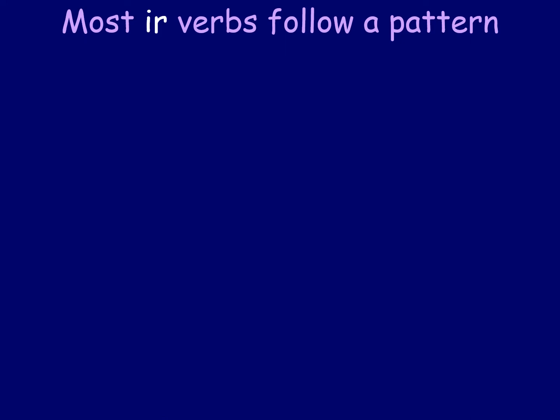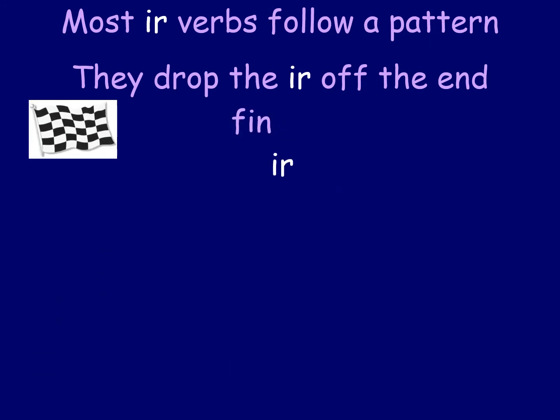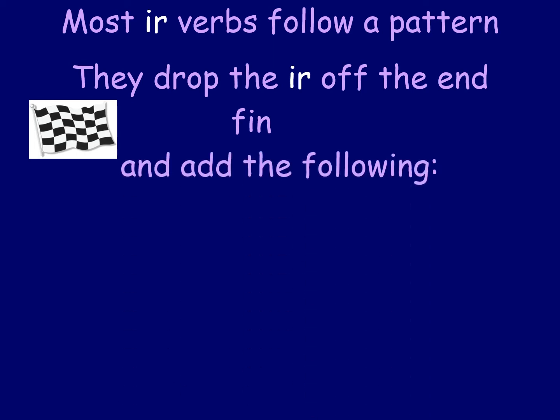So let's have a look at this next step, which is the most important part of what we're saying here. Just like the other two types of verbs, ER verbs and RE verbs, IR verbs follow a pattern. So the first thing we do, as always with these, is we drop the IR off the end. Bye-bye. And then we're left with fin, which is the stem, with the IR missing. And then onto this bit here, the fin, we add on different endings. So if we want to say I've finished, or I am finishing my homework, for example, you would put IS on the end. So je finis, with IS on the end. I finish, or I'm finishing my homework, or I'm finishing my tea, you might say.